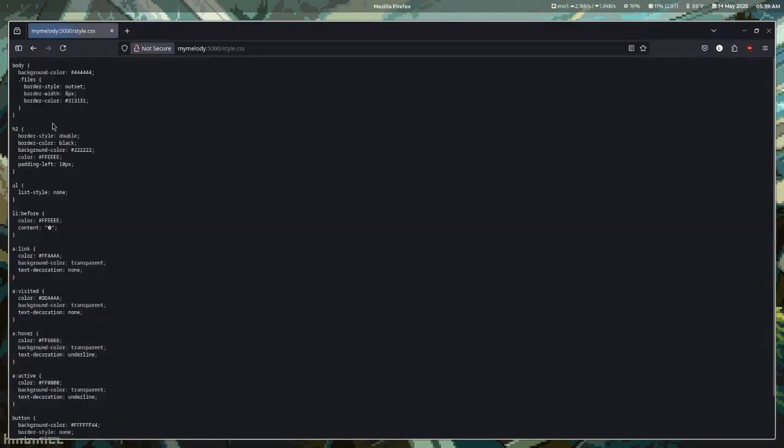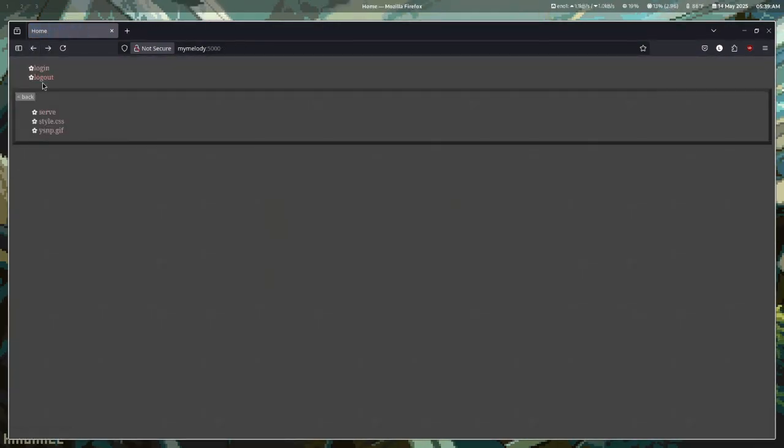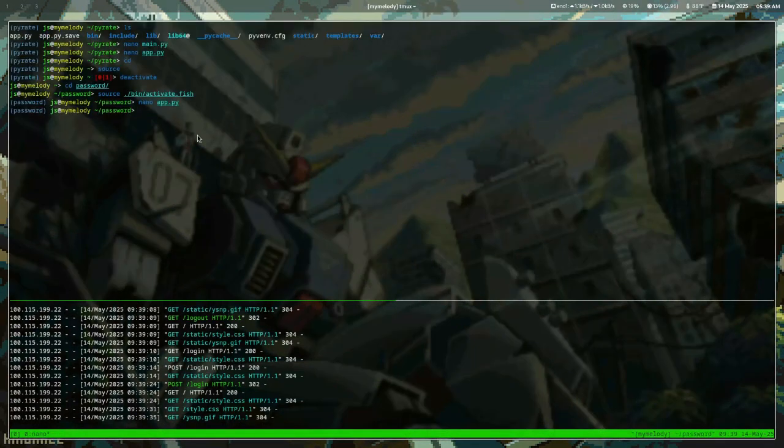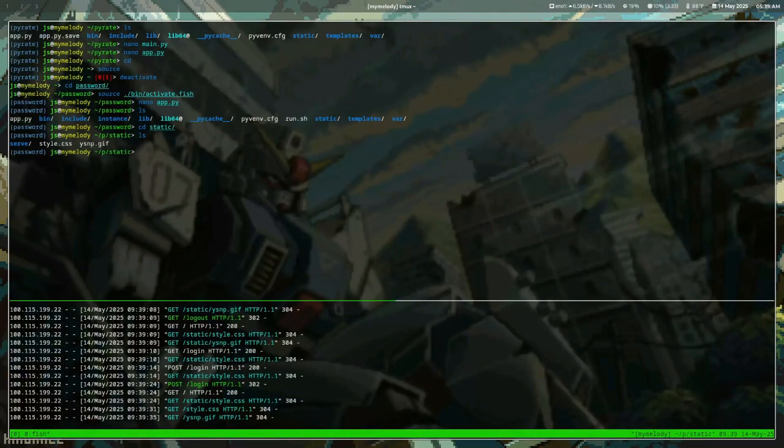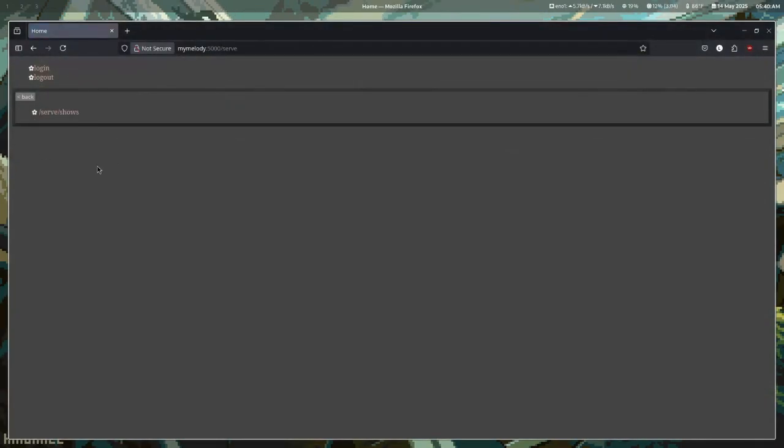Right now, it displays the CSS for the website and this GIF for some reason. I think it's just because of the way I went about writing it, it displays everything that's in this folder, which is the static folder, which is just the way Flask works. Every file you want to serve needs to be in the static folder, but I could just tell it to only serve everything in here, and then this will be the base listing. So basically it'll just be here instead.